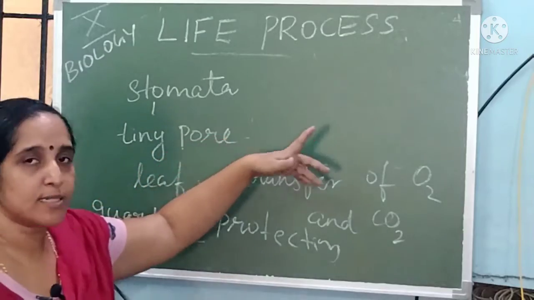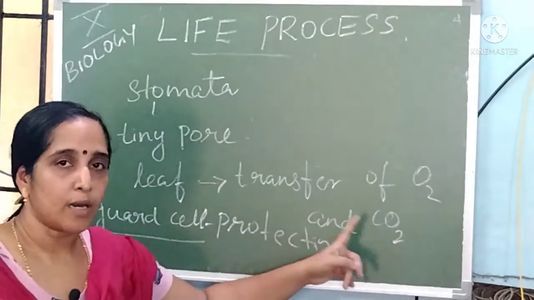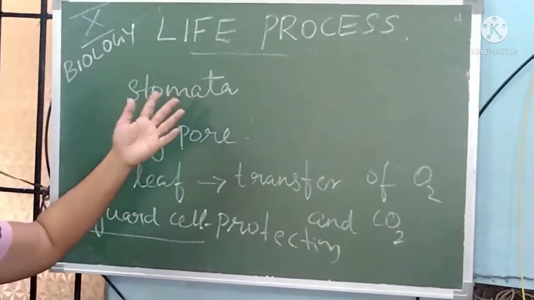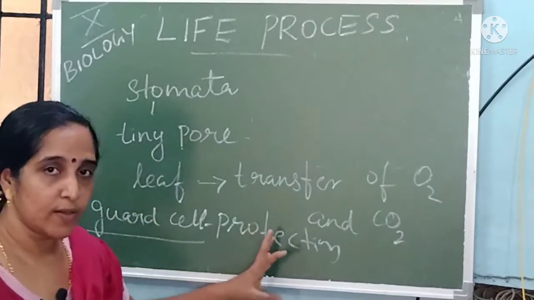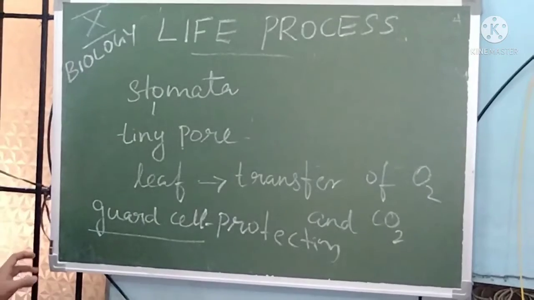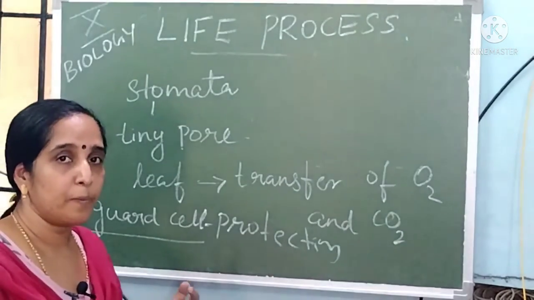The function of stomata is the transfer of oxygen and carbon dioxide between the inside and outside of the plant. So the guard cell is the protective covering of stomata. So this is about photosynthesis in plants.